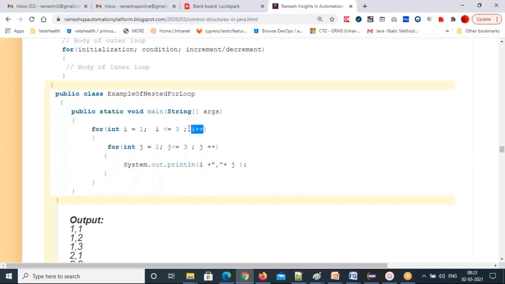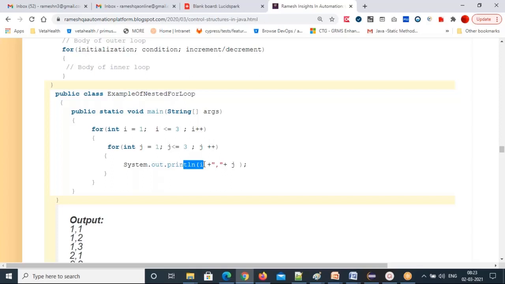So now the current i value is 1, right? 1 plus 1, 2. Now here it will check 2 less than or equal to 3, true. Comes inside the inner for loop. So again it starts with j equal to 1. 1 less than or equal to 3, true. And it will come inside.